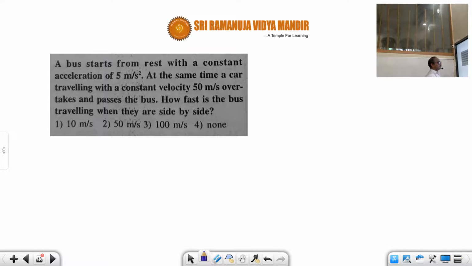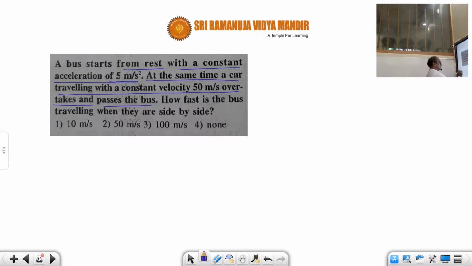The next one. See here. A bus starts from rest with a constant acceleration of 5 meter per second square. At the same time, a car traveling with a constant velocity of 50 meter per second overtakes and passes the bus. How fast is the bus traveling when they are side by side? That means what is the velocity of the bus when the car and bus are both side by side? That's what they are asking.